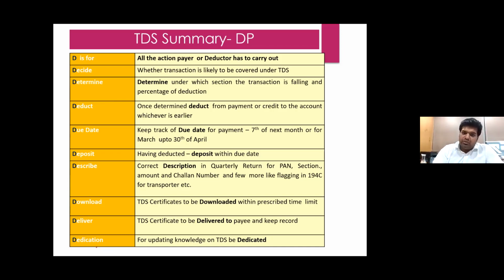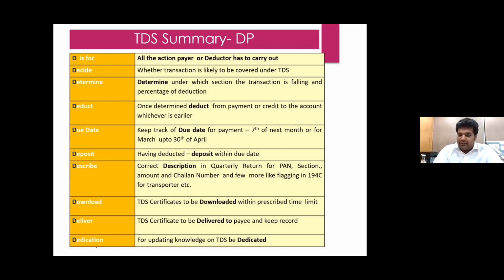Deduct, then deposit the payment to the government before 7th of the next month, or up to 30th of April. After deducting, we have to deposit within the due date. Then correct description is very important. The TDS returns that we file have to be filed correctly, because now we are issuing TDS certificates quarterly also.